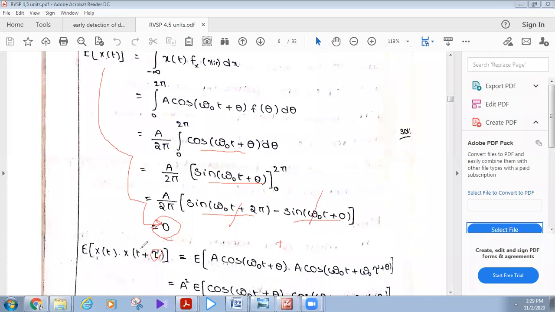That means it does not depend on time t, but depends only on shift in time, which is the condition on the autocorrelation function for the process to be wide-sense stationary. This is the formula for the autocorrelation function, as all of you know.